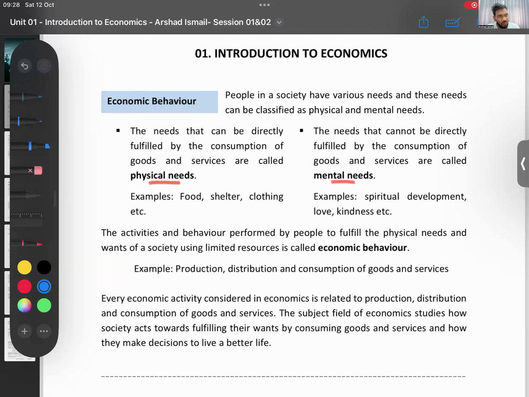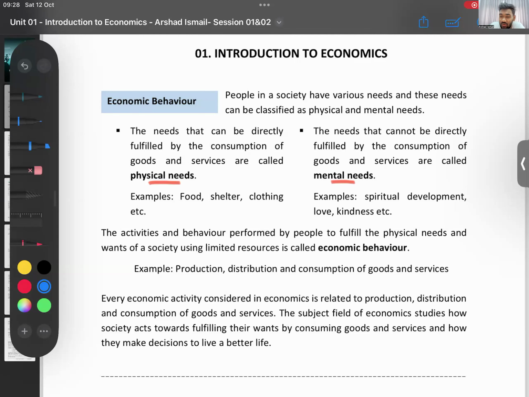So you want food, you buy a roti and you eat. Fulfilled. You want education, you join my class, you learn. Fulfilled. By consuming a good or service, if you can fulfill that want or need, that's called a physical need or want. What's a mental need or want?